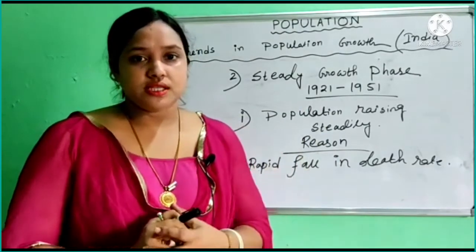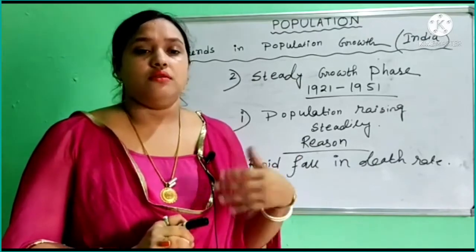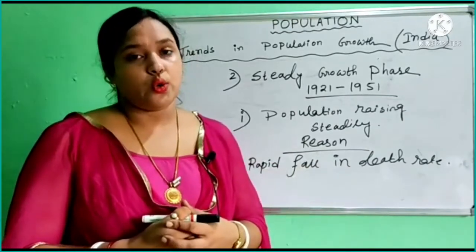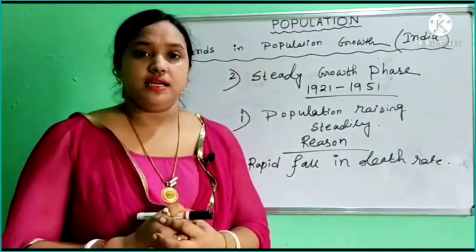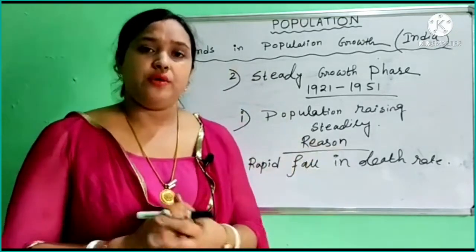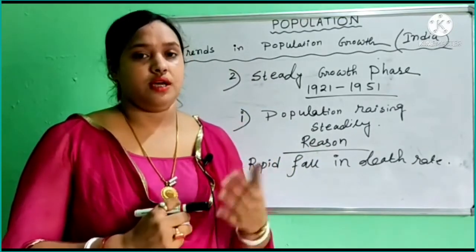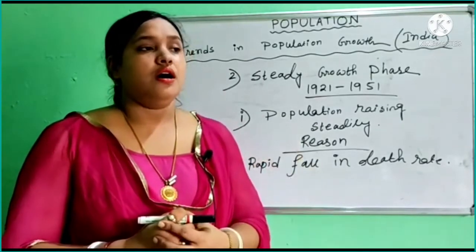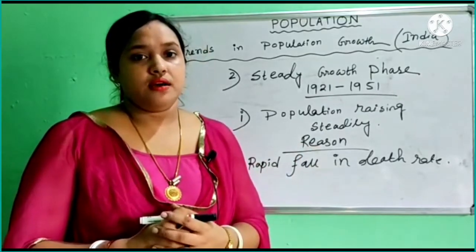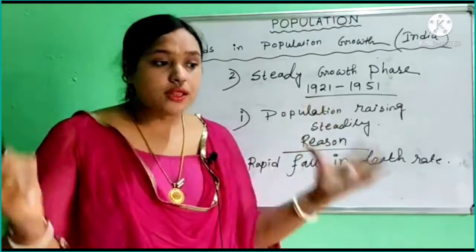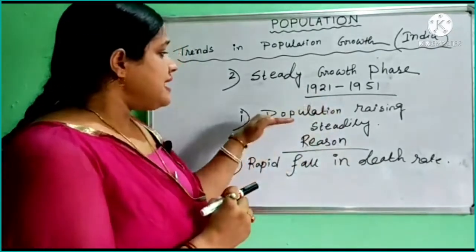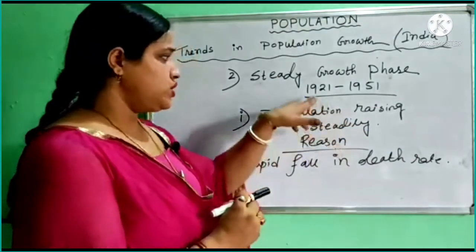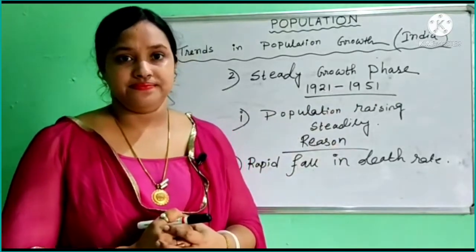Okay, so if the transport system is good, obviously it gives rise to different types of facilities during this period, and that obviously raises the growth rate of population. And third one is spread of education. So spread of education obviously gives improvement in sanitization and hygiene matters. So it obviously helps control different types of diseases. So all these points give rise to a steadily increasing population growth from 1921 to 1951.